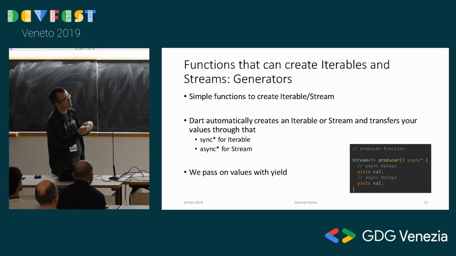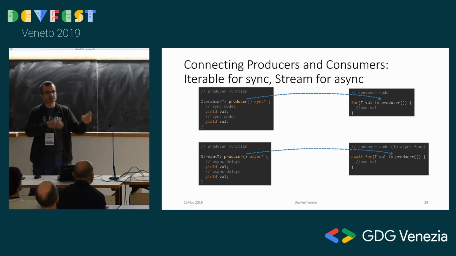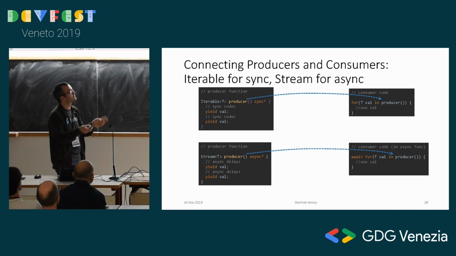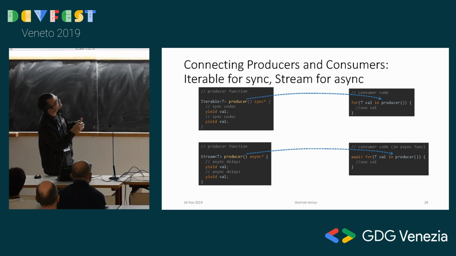So it automatically creates this stream for you. And writing this makes you create a stream automatically. You don't have to, there's a stream controller, etc., all those classes that you set up. You don't have to do that. You can just use this generator pattern. So here's a sync versus async generator. Here's a sync generator. This creates an iterable. You don't want to put them in a list. You want to create them on the fly, but still you want to do it synchronously.